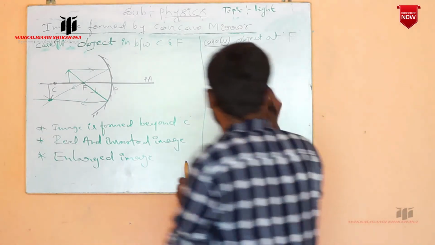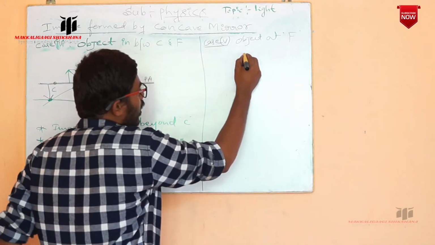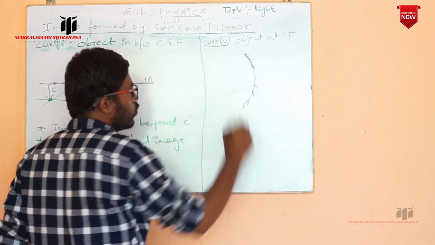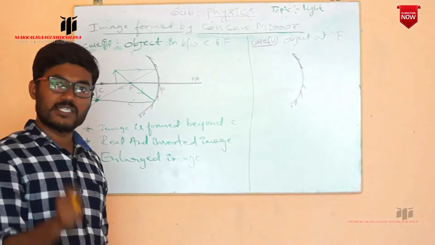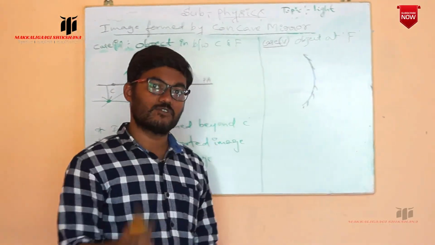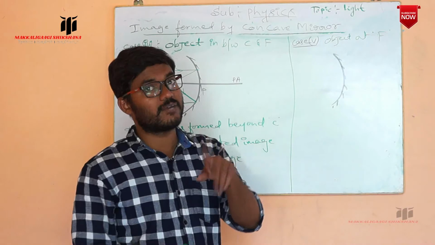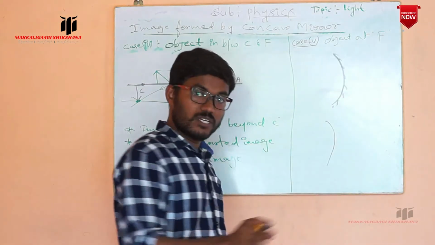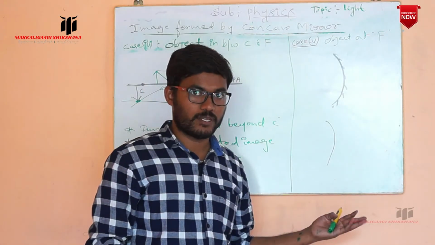For that, again I am going to consider a concave mirror. By showing the silver surface, the reflecting surface, you can differentiate the concave and convex mirror. Simply by drawing a line like this, don't say it is a concave mirror or a convex mirror. It is wrong.